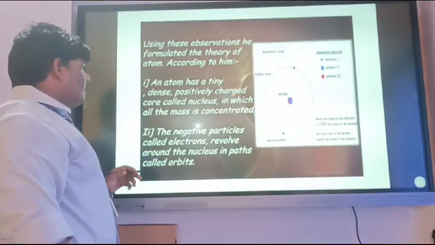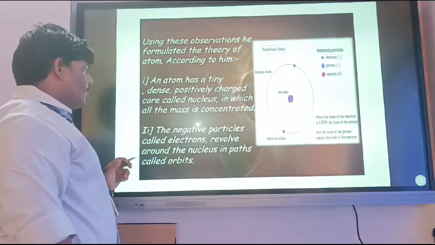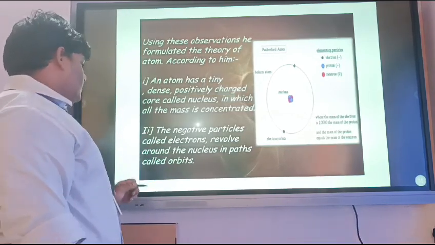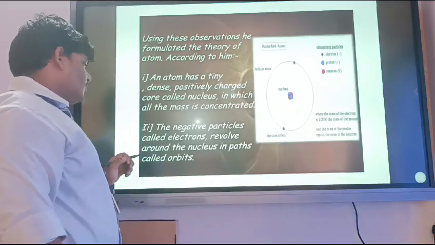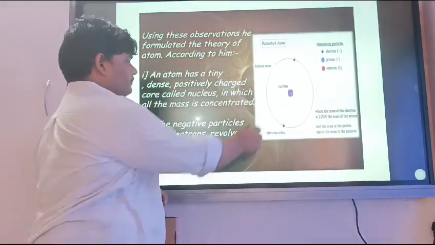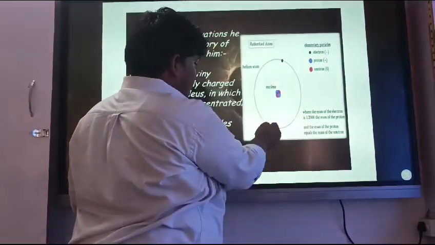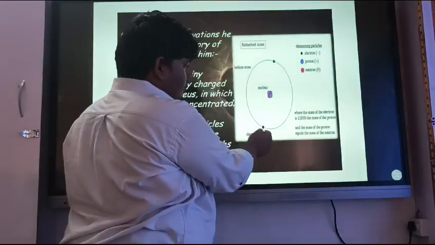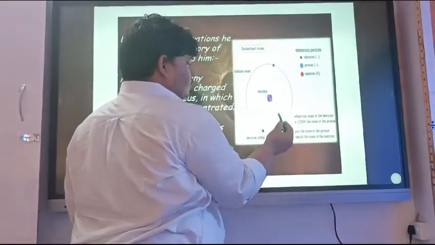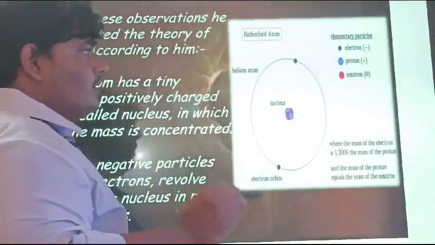According to him, an atom has a tiny, dense, positively charged core called the nucleus, in which all the mass is concentrated. The negative particles called electrons revolve around the nucleus in paths called orbits. This is the nucleus, this is the whole atom, and these are the orbits. This is the electron, where the mass of the electron is 1 by 2,000 the mass of the proton, and the mass of the proton is equal to the mass of the electron.